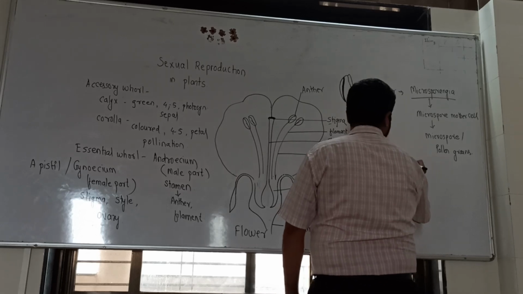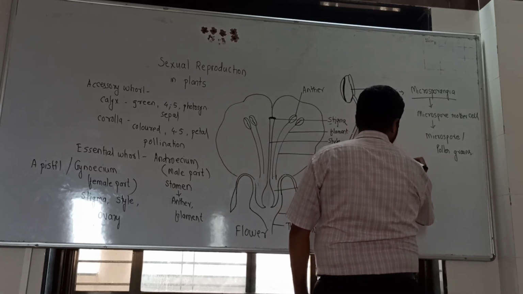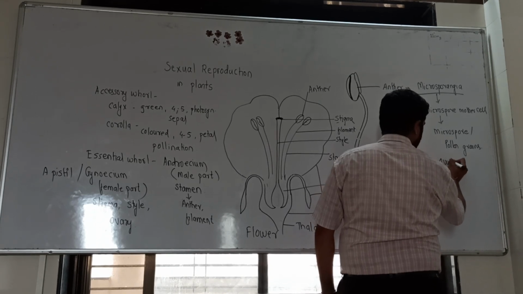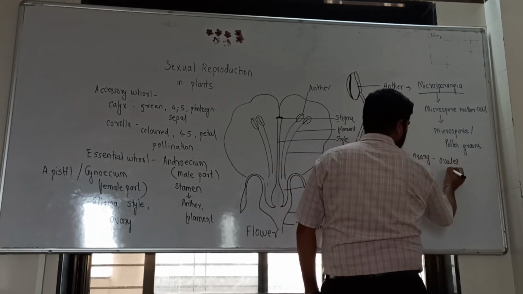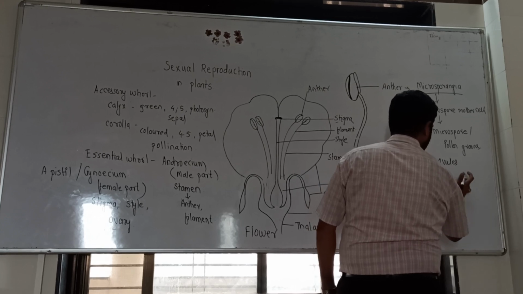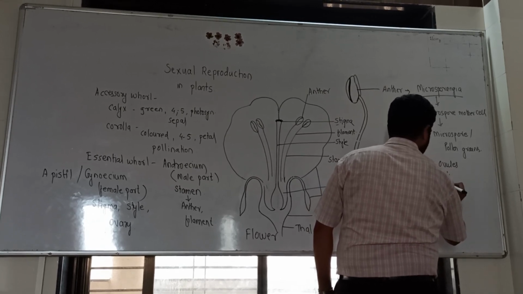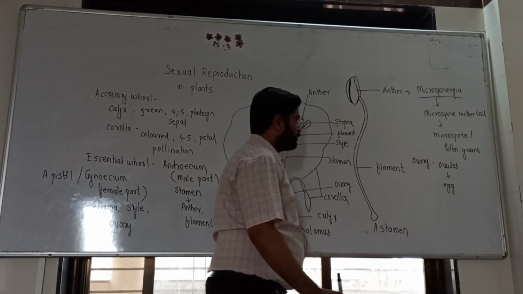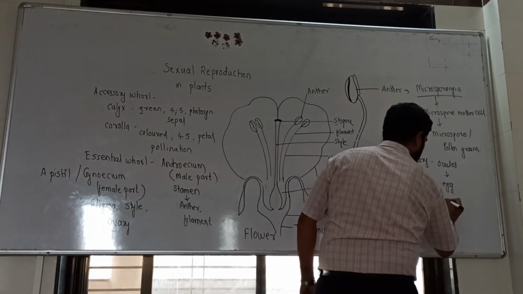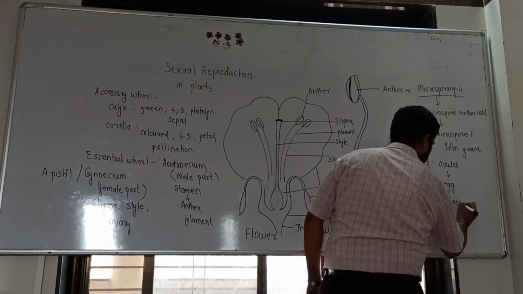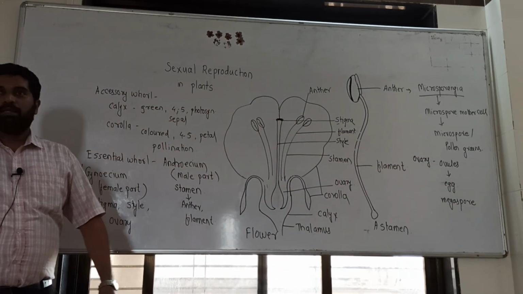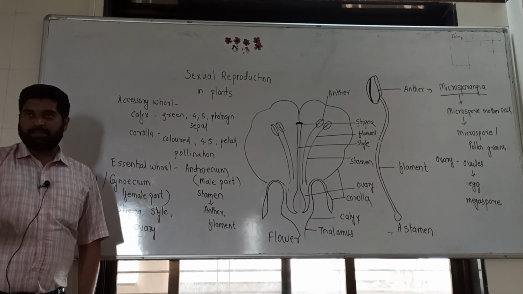The ovary has ovules, and inside the ovules there is an egg cell. The ovary contains the egg cell, also called the megaspore. Is that okay? We will continue in the next lecture. Thank you.